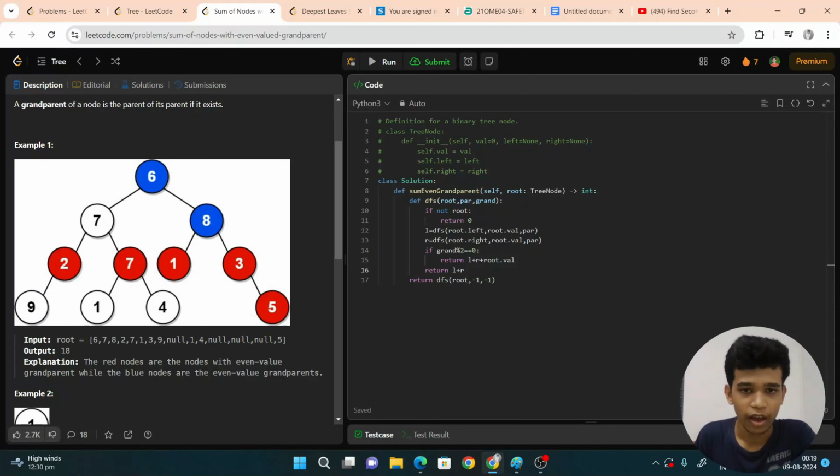First I want to traverse the entire left subtree, then traverse the entire right subtree and store their answers. Now we want to check whether the current node's grandparent is even. If it is so, I want to add that root value, right? So that's why L plus R plus root dot value. Else, I want to just return L plus R.